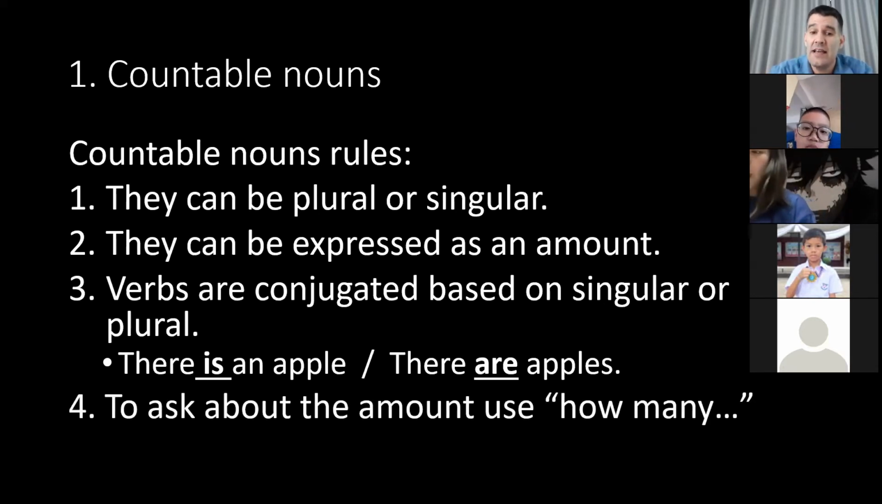And to ask about how much you have, no, how many you have, sorry, countable nouns is how many. If you want to know the amount, how many. If you want to ask about if there is some, is there any? Is there any? Use the verb is. Is there any? No, are there any? I'm getting confused. Countable nouns, you say, are there any?